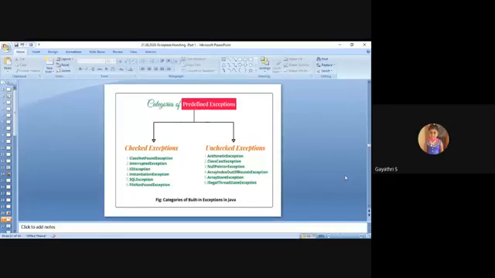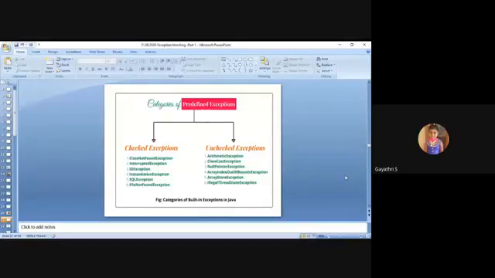So, categories of some predefined exceptions, which are categorized into checked and unchecked. Okay, so what do you mean by checked exception? Checked exception means some exceptions are checked at compile time. Unchecked exceptions means some exceptions are checked at runtime only.